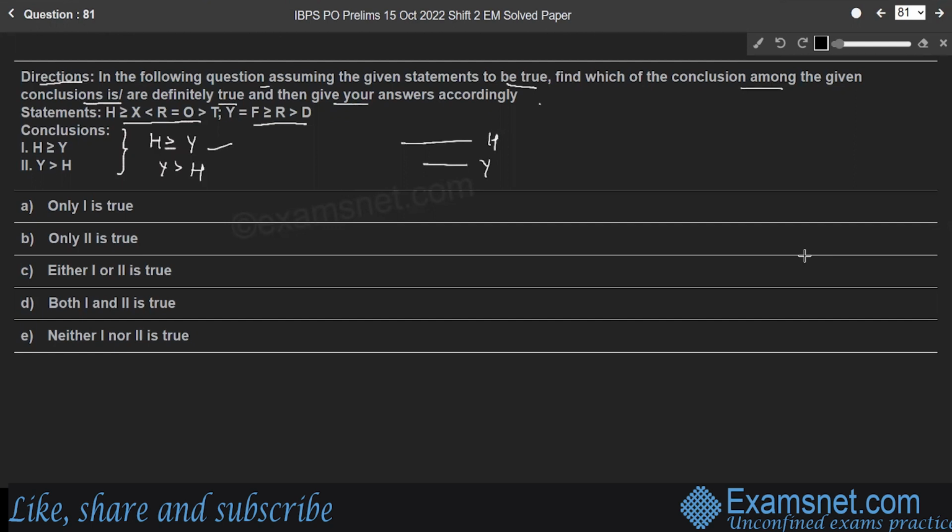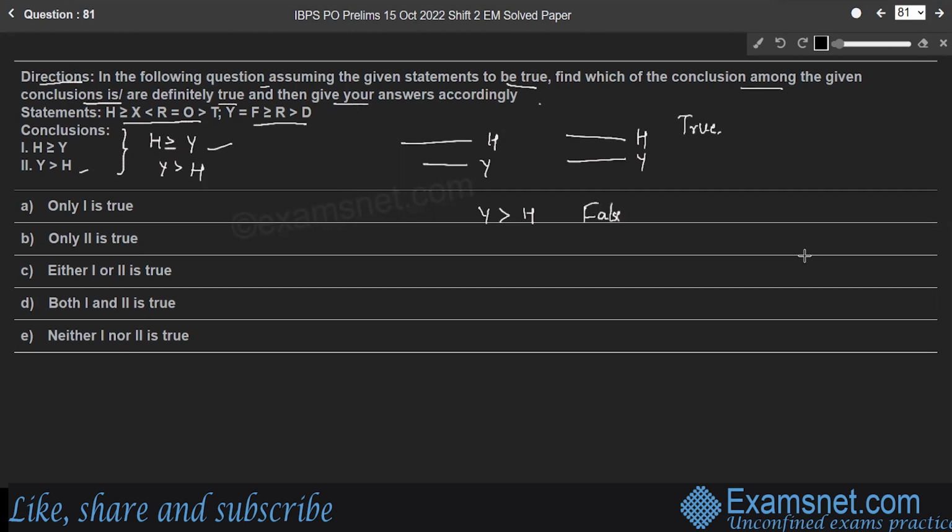So in the first case, h is greater than y. In the second case, h is equal to y, right? And conclusion 2 says y is greater than h. So both the conclusions cannot be taken at a time. If the first one is true, the second one will be false.